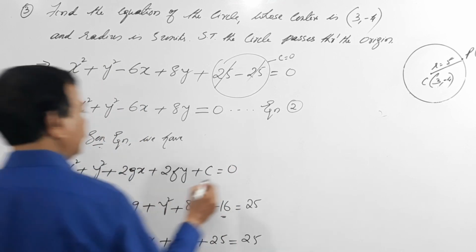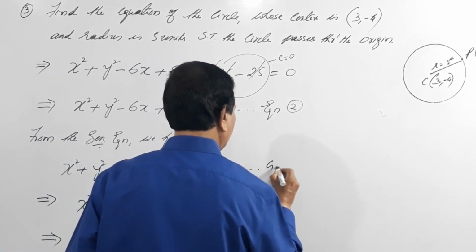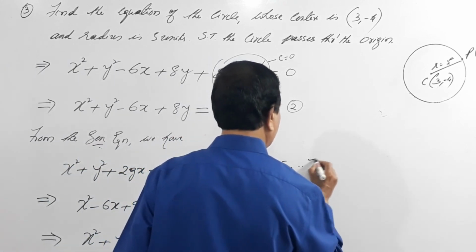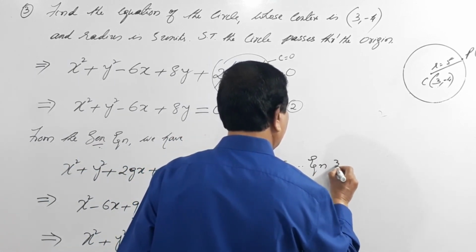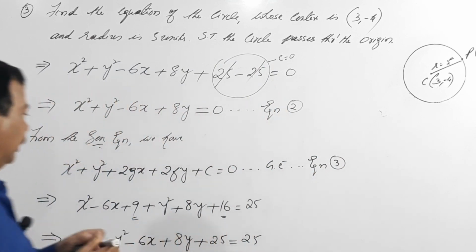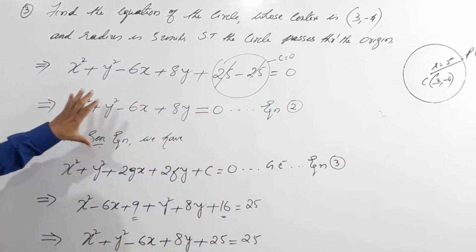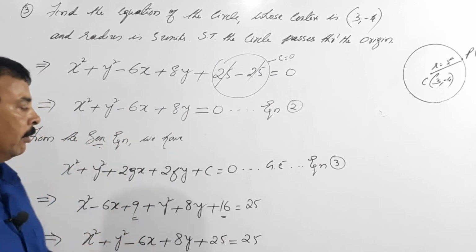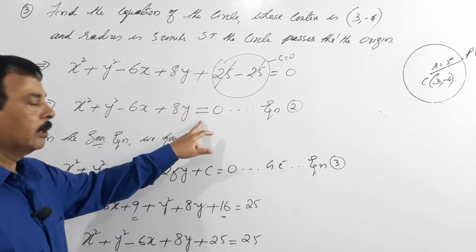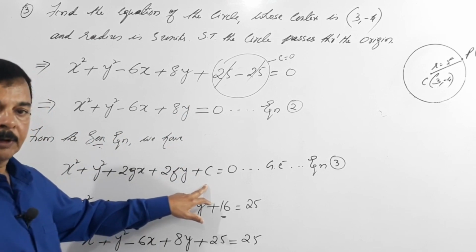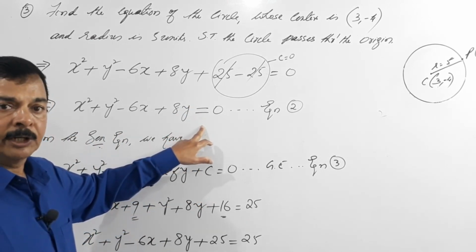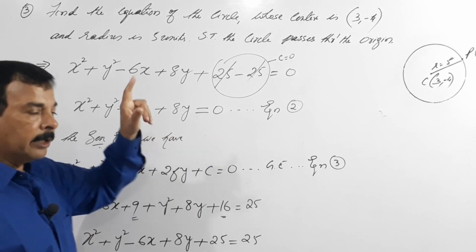This is our general equation. Now I call this equation 3. Then equation 2 and equation 3 are quite similar to each other, but for the constant. Here there is no constant, but here we have a constant.